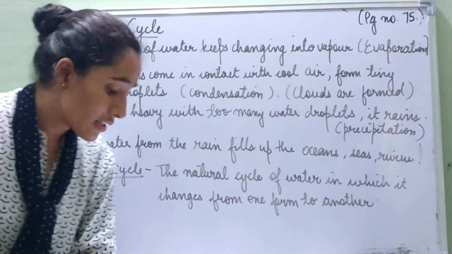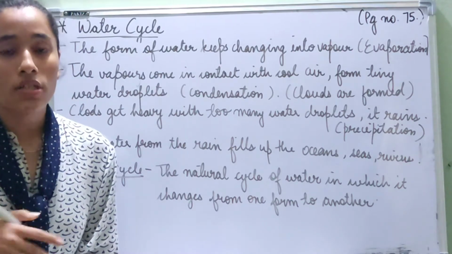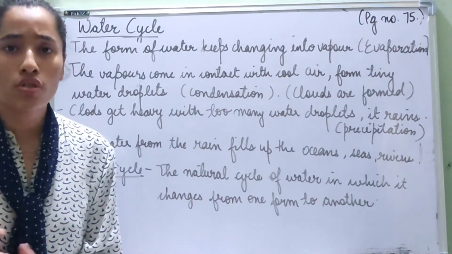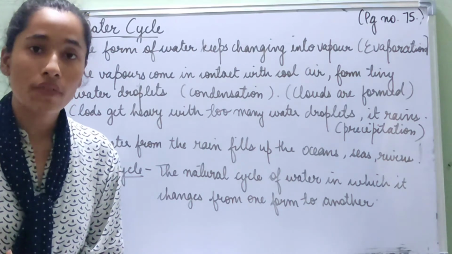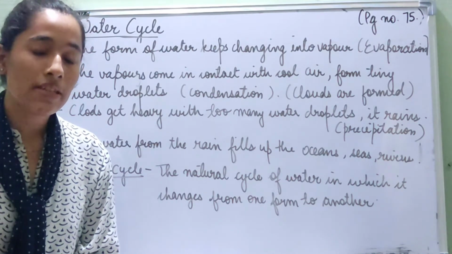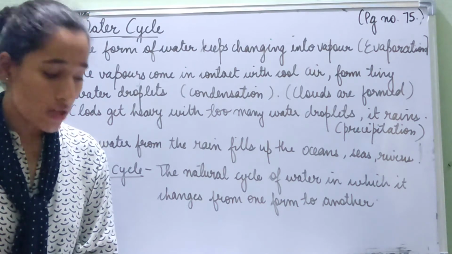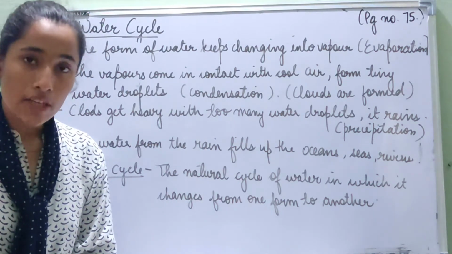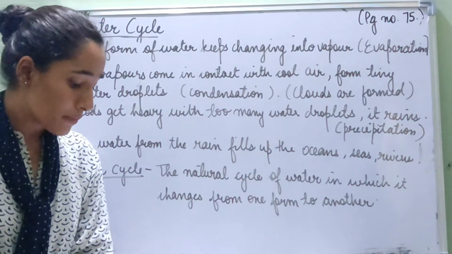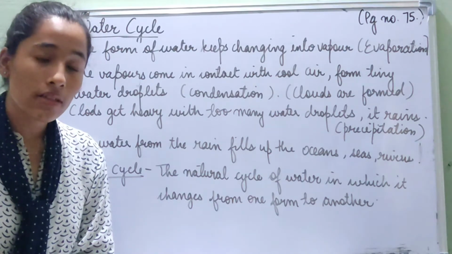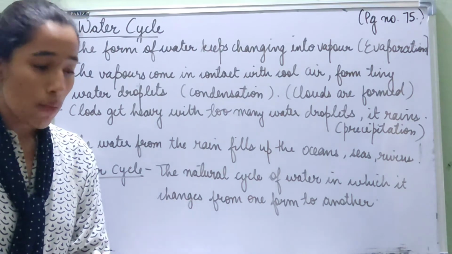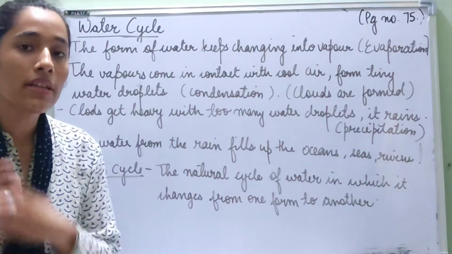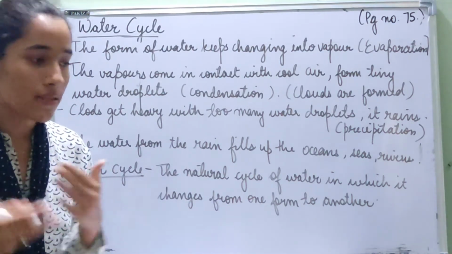So how does this evaporation happen? How does this water change into water vapor on its own? Because of the heat of the sun, the water present in oceans, lakes, seas and rivers evaporates and changes into vapor. Because the sun's rays are constantly falling on these natural water bodies, the rate of evaporation increases and it happens faster.